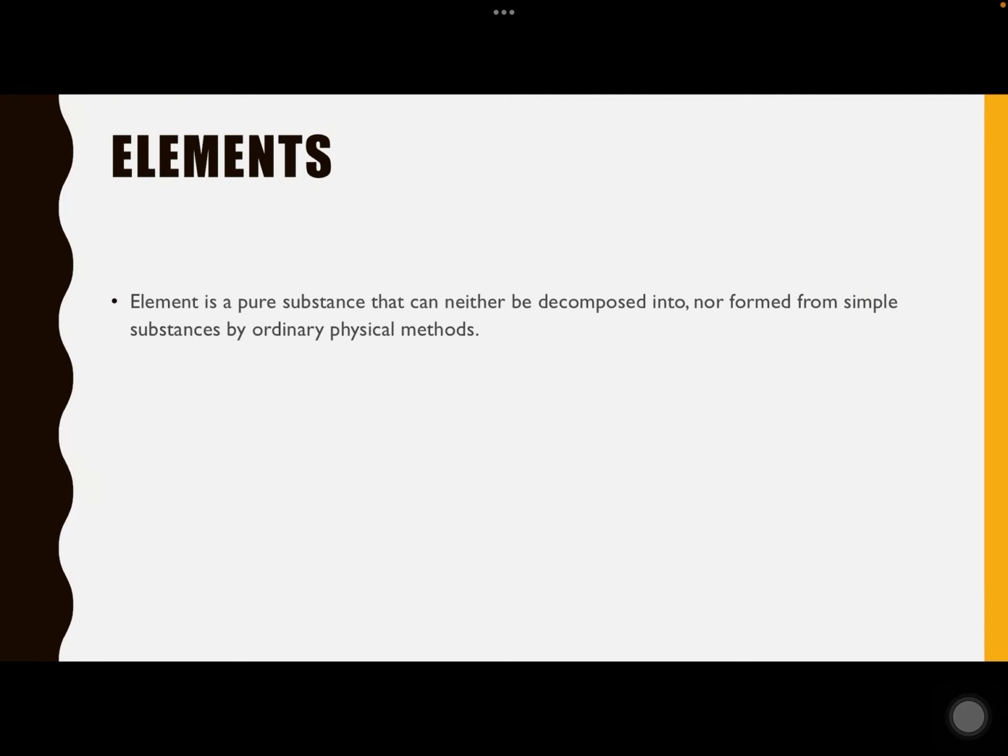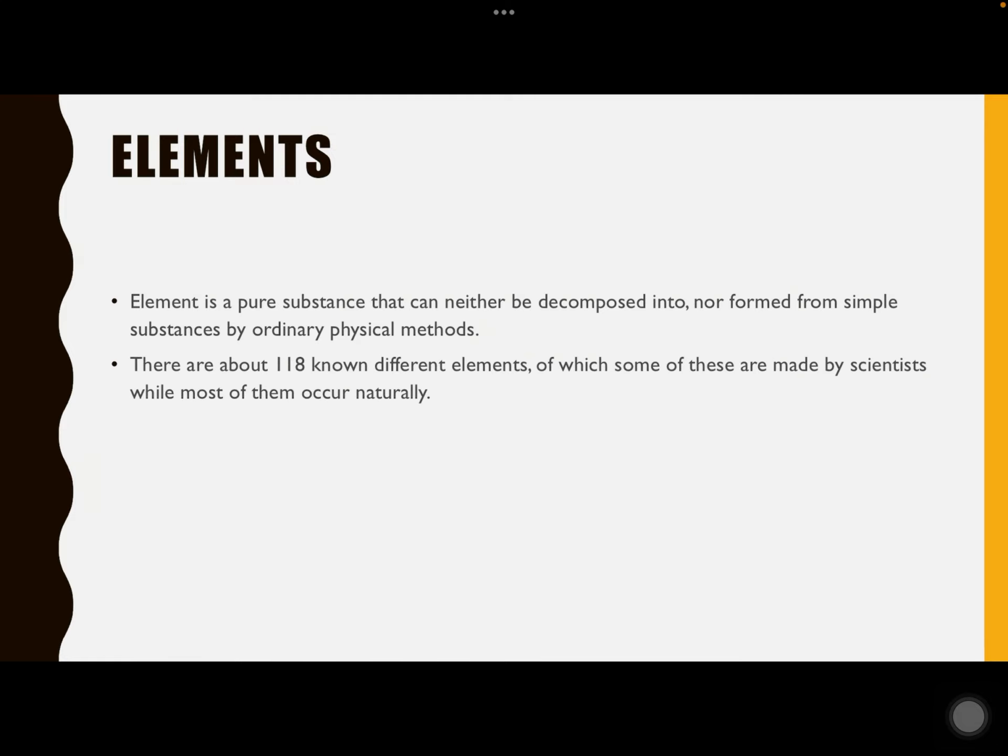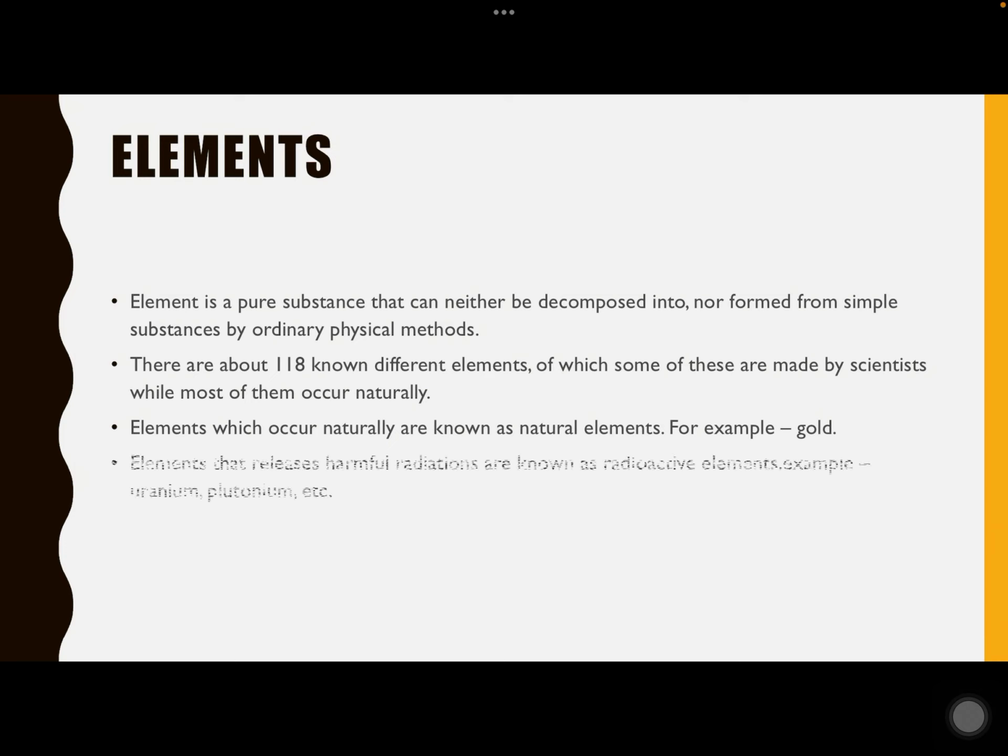An element is a pure substance that can neither be decomposed into nor formed from simple substances by ordinary physical methods. There are about 118 known different elements, of which some are made by scientists while most of them occur naturally. Elements which occur naturally are called natural elements. For example, gold. You will get gold from nature, so it is called a natural element.